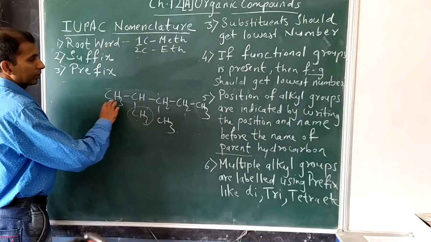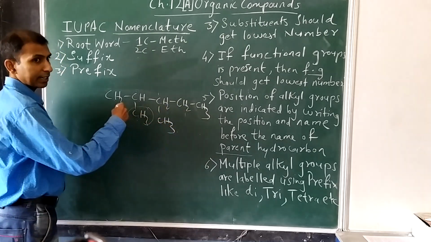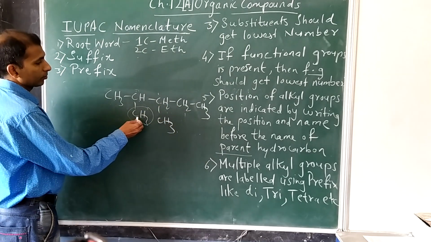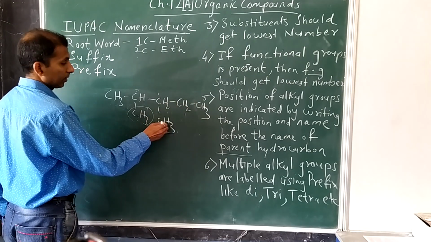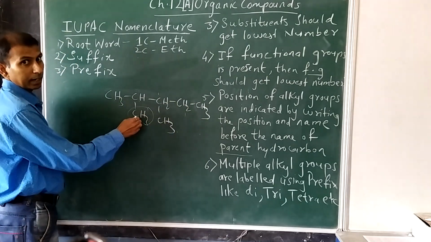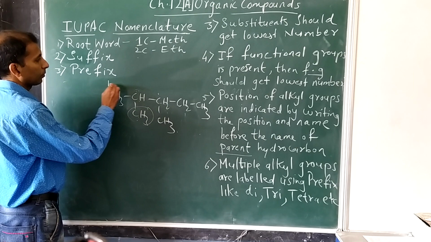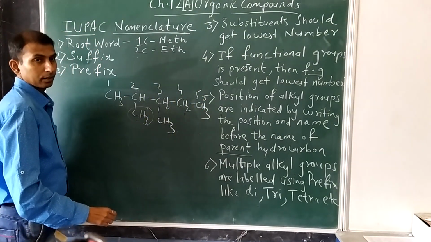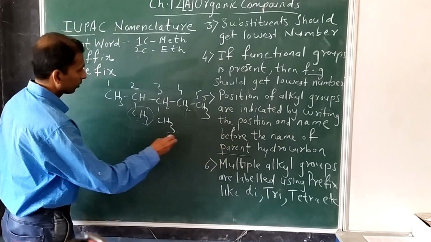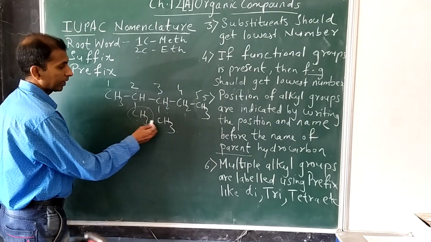Now here, this is the longest chain of carbon atoms. Then you start numbering in such a way that the substituent gets the lowest number. If we start from here, it will get 3. If we start from this side, this alkyl group gets number 2. So we start numbering from this side. So there are multiple alkyl groups, more than 1.